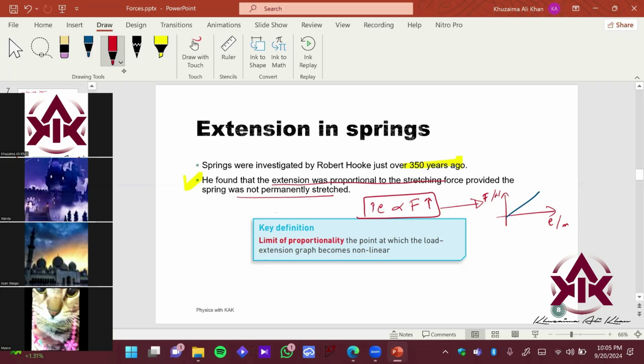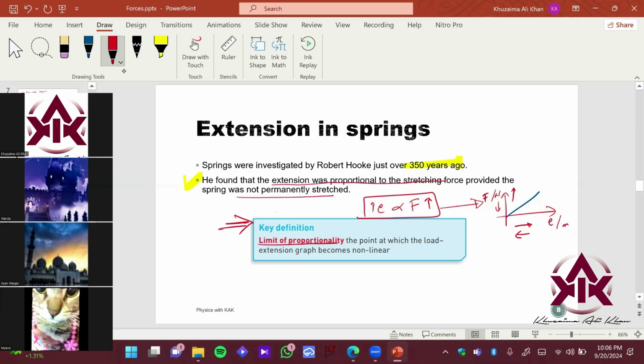And how do you read this graph? If you increase the extension, the force also increases. Or if you just like to see it like this, if you increase the force applied, the extension also increases. If you decrease the force, likewise the extension also decreases, right? That is called a direct proportional relation, right? But we have an interesting point over here. That is the limit of proportionality, right?